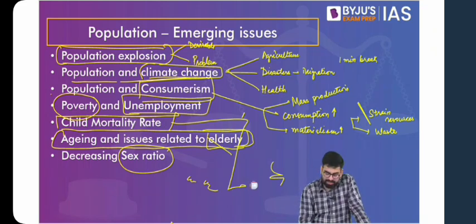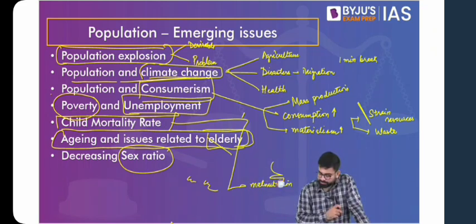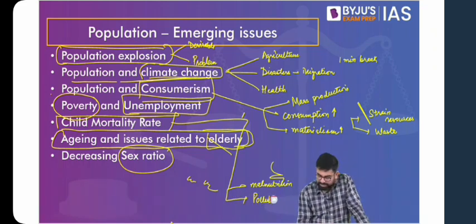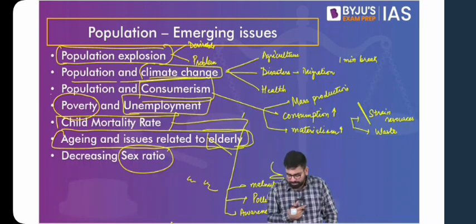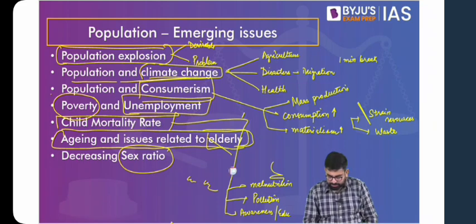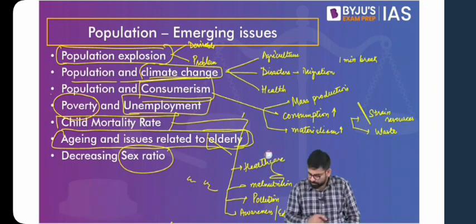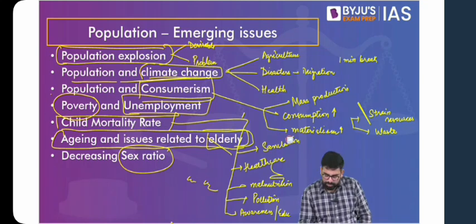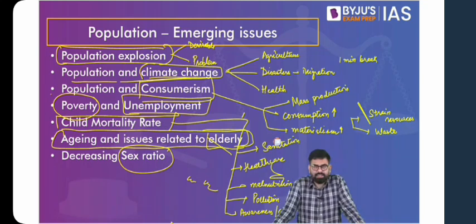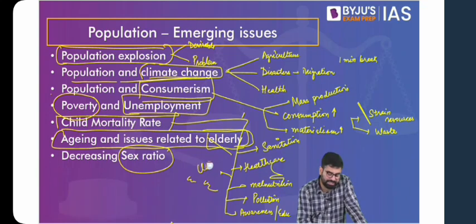Yes, with respect to malnutrition, the levels of nutrition of the children. What else is there? With increasing pollution, it becomes a problem. Great. Awareness and education levels of the family, and particularly the women, because it is the mother who takes care of the children generally. The lack of access to healthcare. Okay. Poor sanitation standards. Great. So basically, you can think of all the factors which impact child health, and also with increasing population, with increasing stress on resources, you find it hard to get clean drinking water.